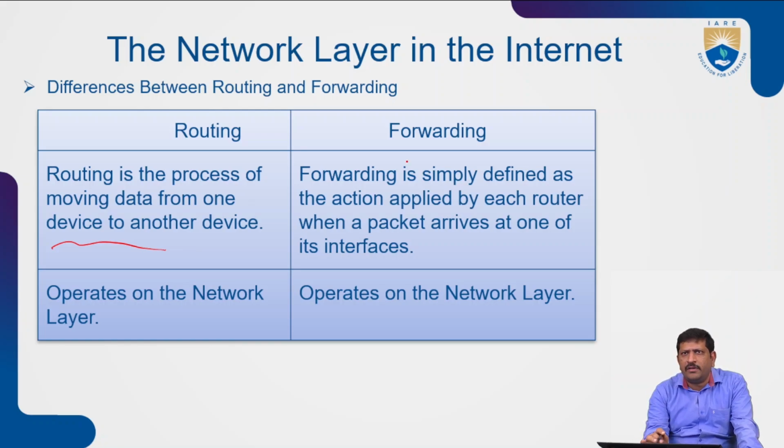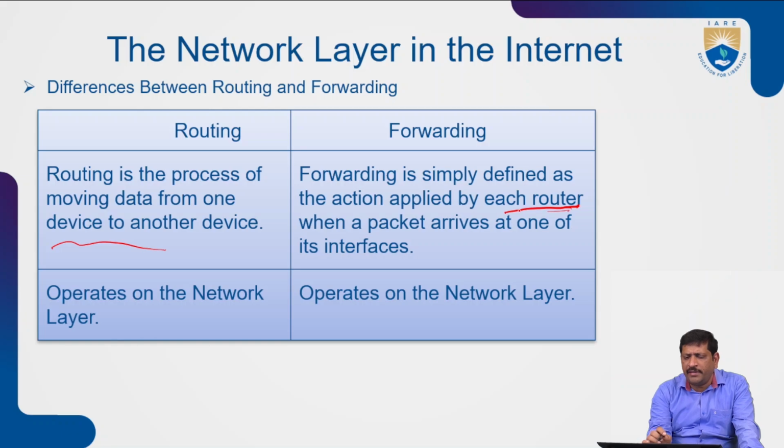Forwarding is very simply defined. It is an action that is applied by the router. By identifying the destination address, the router forwards the data packets to the particular destination. Whatever packets arrive at a router, the router acts as an interface between the source and the destination.